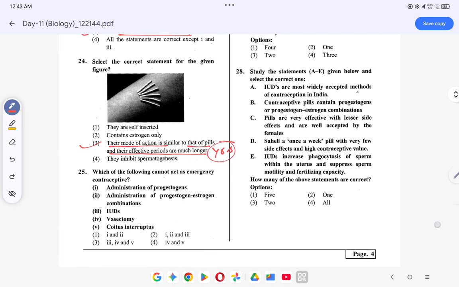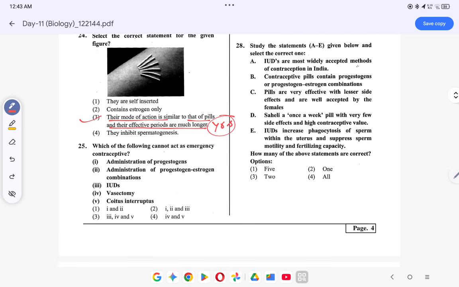Okay. Coming to the next question, which of the following cannot act as emergency contraceptive? Administration of progesterone हो सकता है, administration of progesterone combination ये भी हो सकता है, IUDs भी हो सकते हैं, vasectomy permanent method है, coitus interruptus natural method है, so these are not emergency methods. तो ultimately क्या हो जाएगा? Which of the following cannot act as? So 4 and 5.